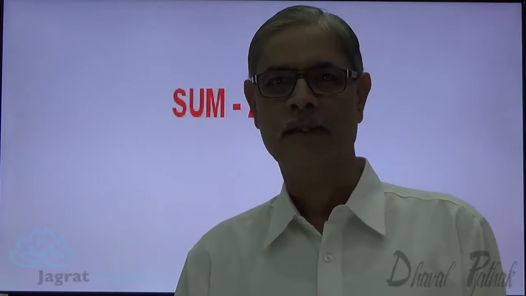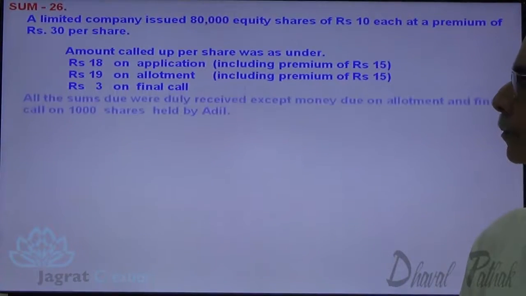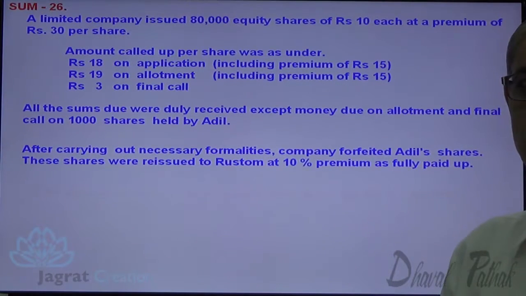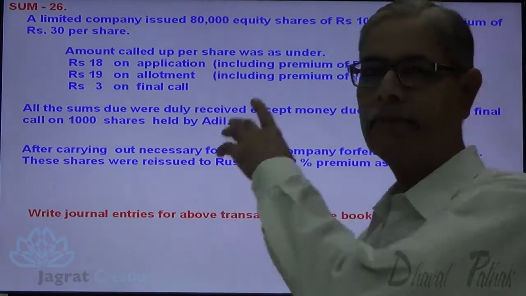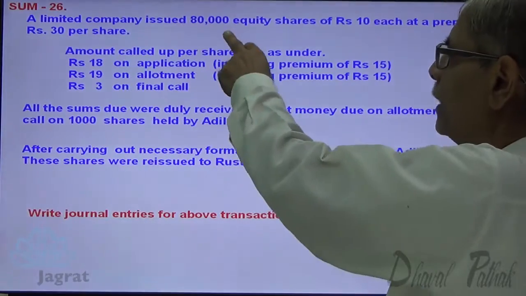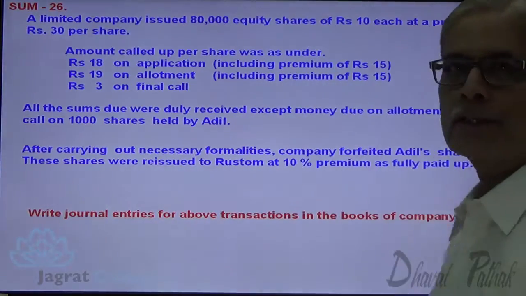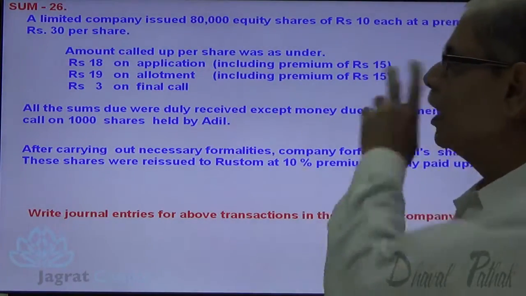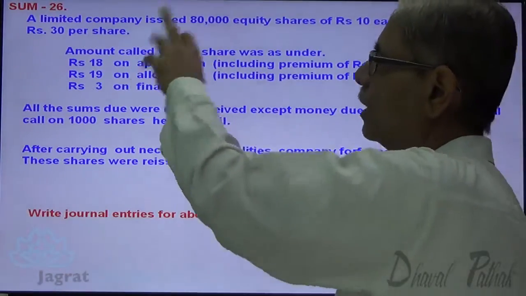Now I want to start with one sum on share capital transactions. Observe the sum on the screen. I read the sum for you. A limited company issued 80,000 equity shares of rupees 10 each at a premium of rupees 30 per share.